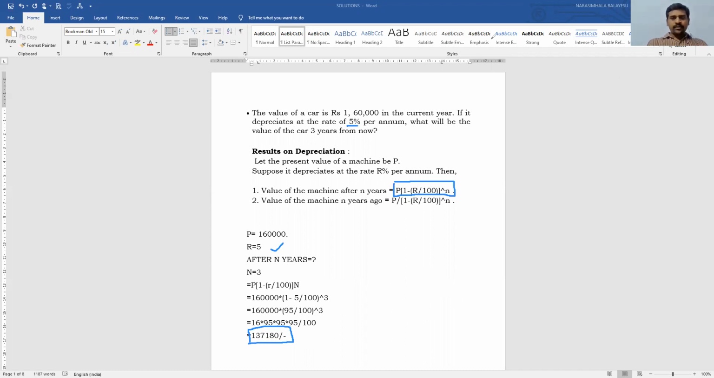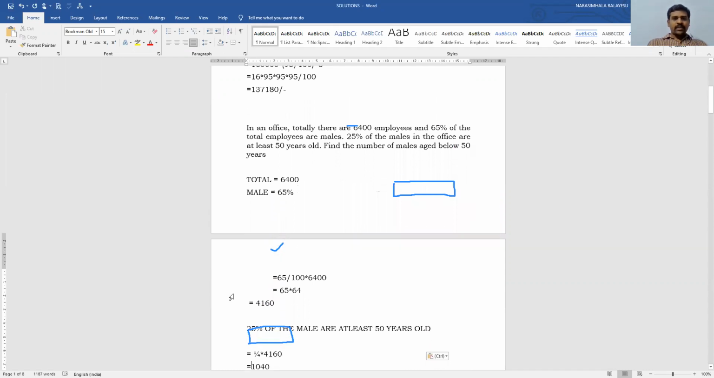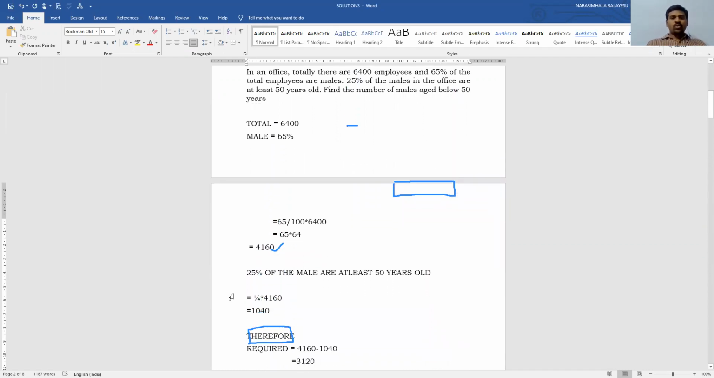Now, we are going to discuss problem number 2. In an office, totally there are 6,400 employees and 65% of the total employees are males. And 25% of the males in the office are at least 50 years old. Then find the number of males aged below 50 years.